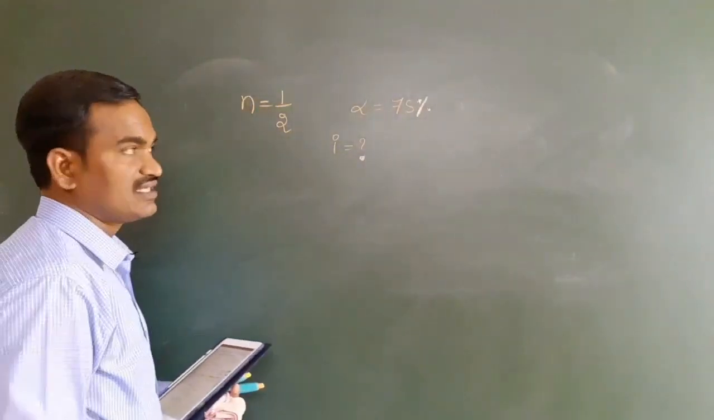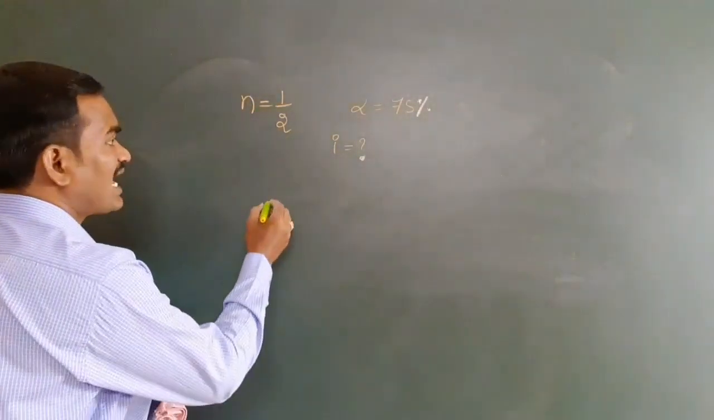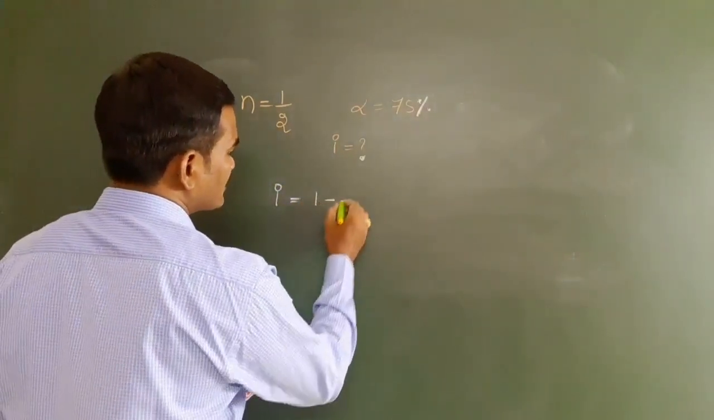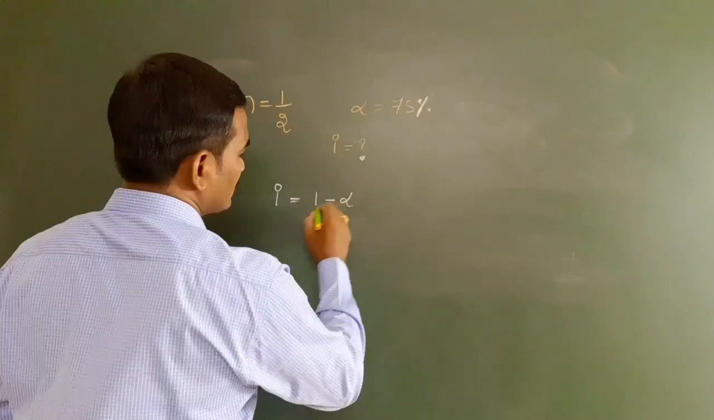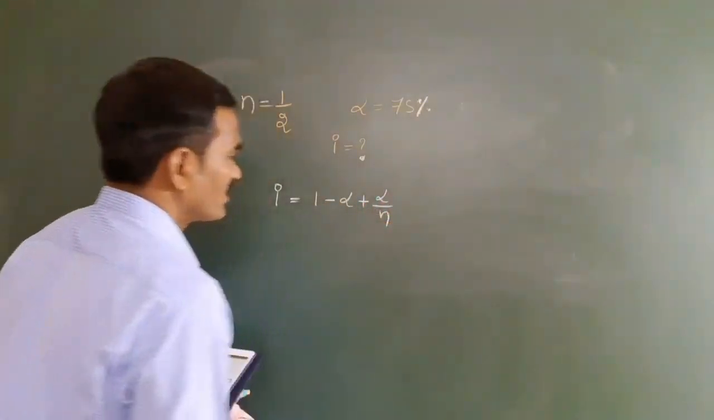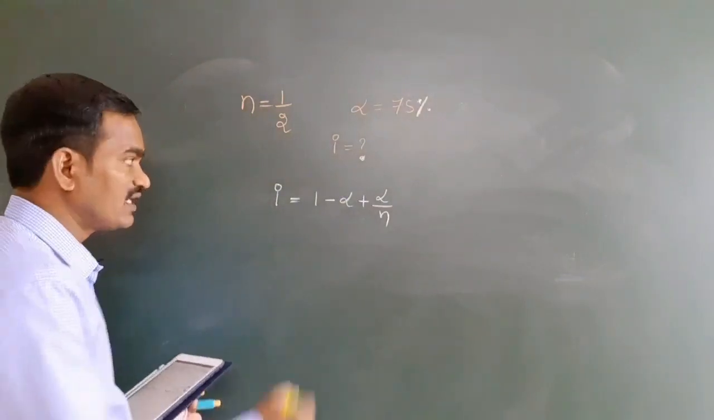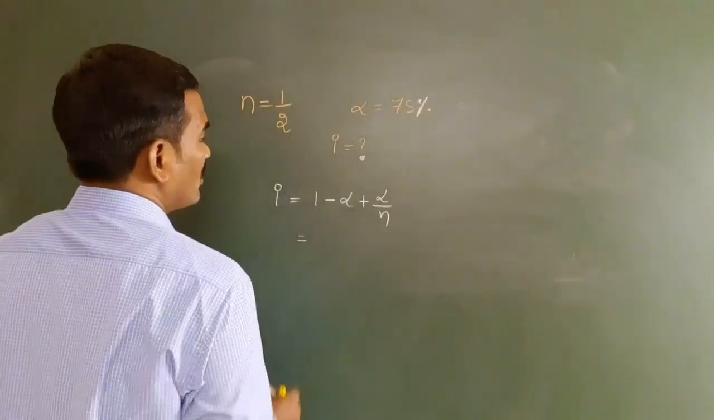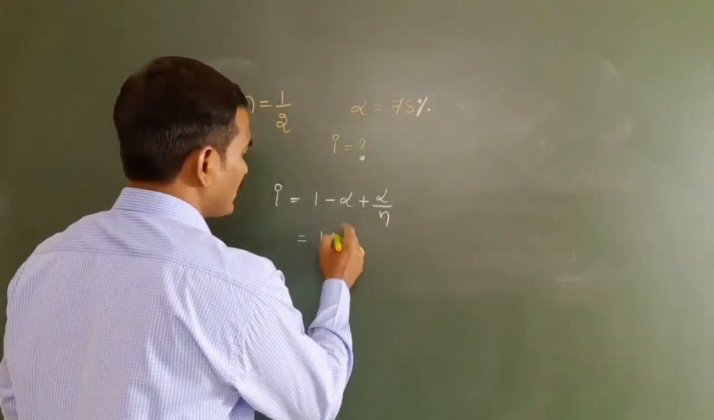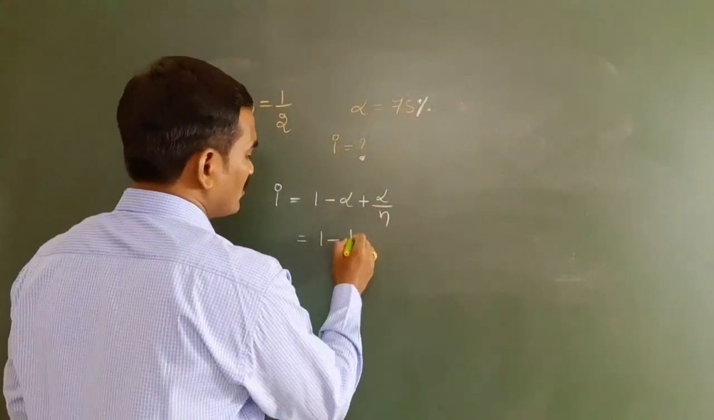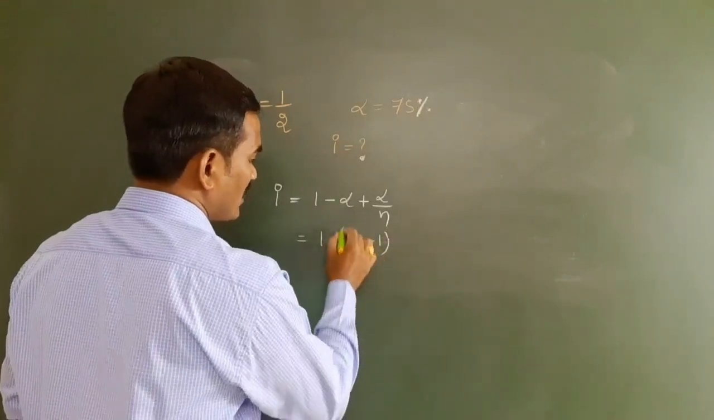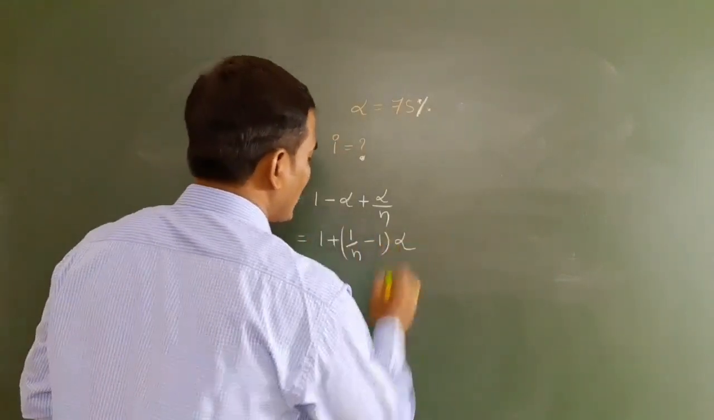We have to calculate the i value. You know the i formula very well: i is equal to 1 minus alpha plus alpha by n. You know all about this. So now what do we have to do here? Very simple. We simplify this one: 1 plus 1 by n minus 1, taken into alpha.